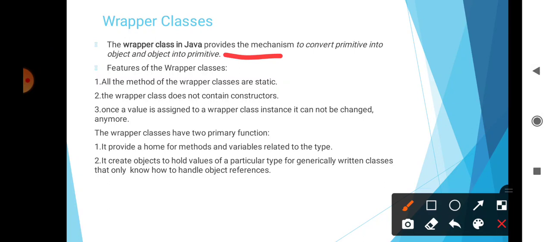Then wrapper class has two primary functions. First, it provides a home for methods and variables related to the type, and it creates objects to hold values of a particular type for generically written classes that only know how to handle object references. These are the features and two primary functions of wrapper classes.